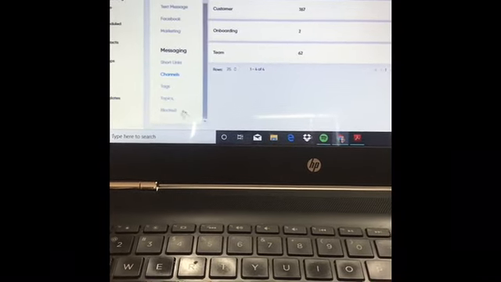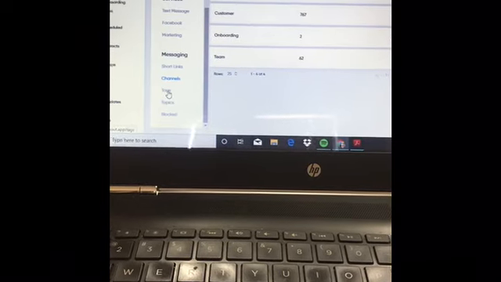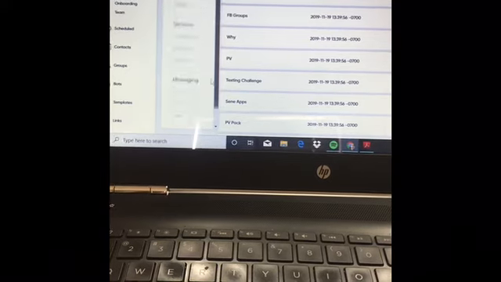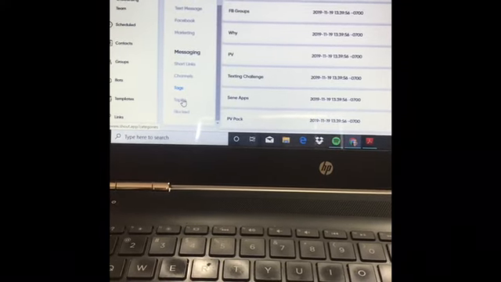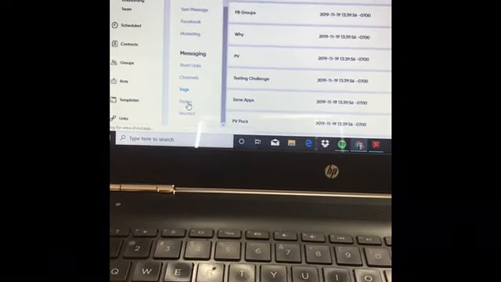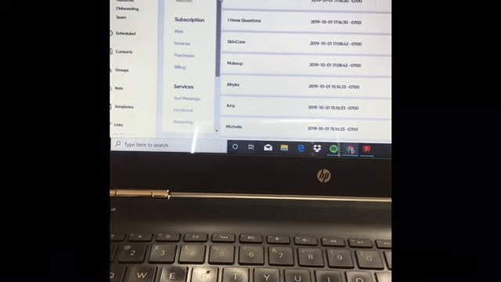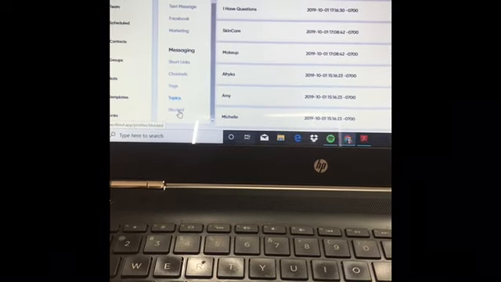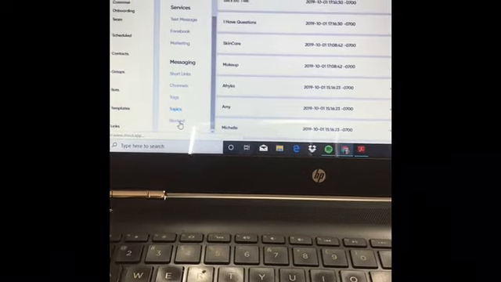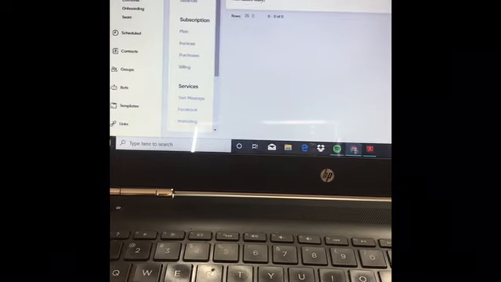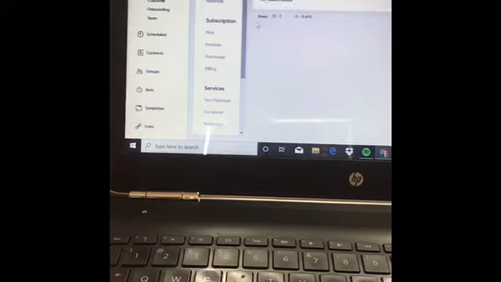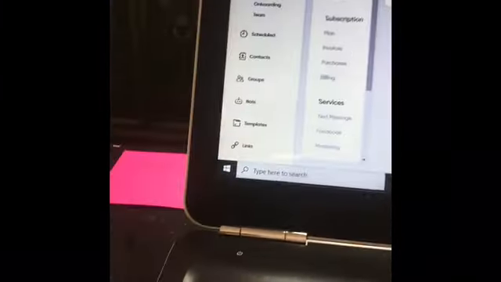You can create them to say or use whatever you want. Tags. Tags, again, are totally personal. There's all kinds of different reasons to use tags. We will not cover that in this particular one, but they are there. I just want you to know how to find them. Topics. These are the different questions and things you use in your bots. Again, we'll come back to those at some point, but not in this one. This is anyone that's blocked that you specifically do not want to have contact with again. It's not someone that blocks you, it's someone that you block, okay?